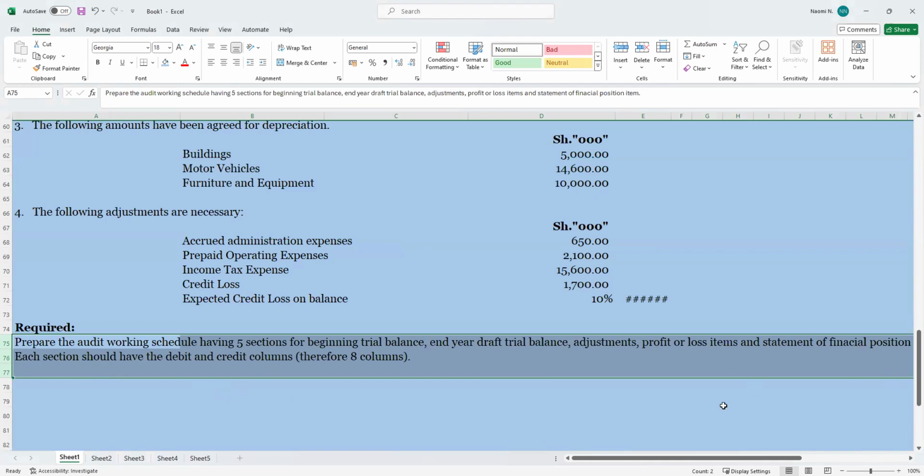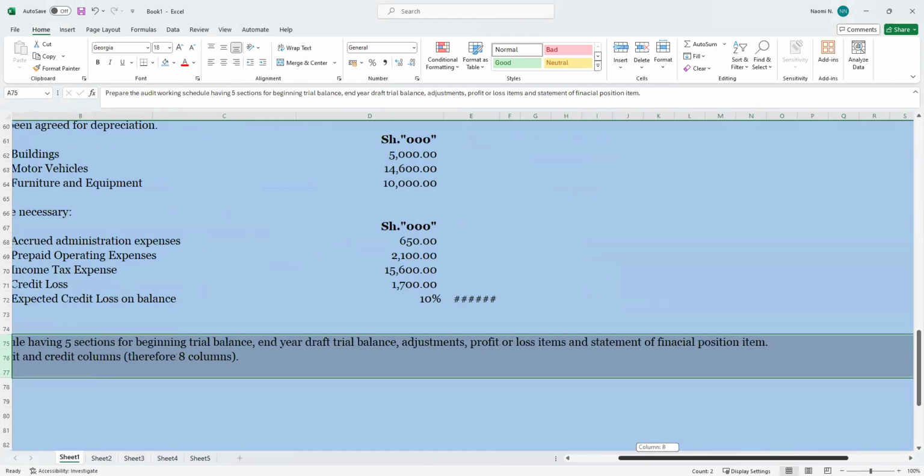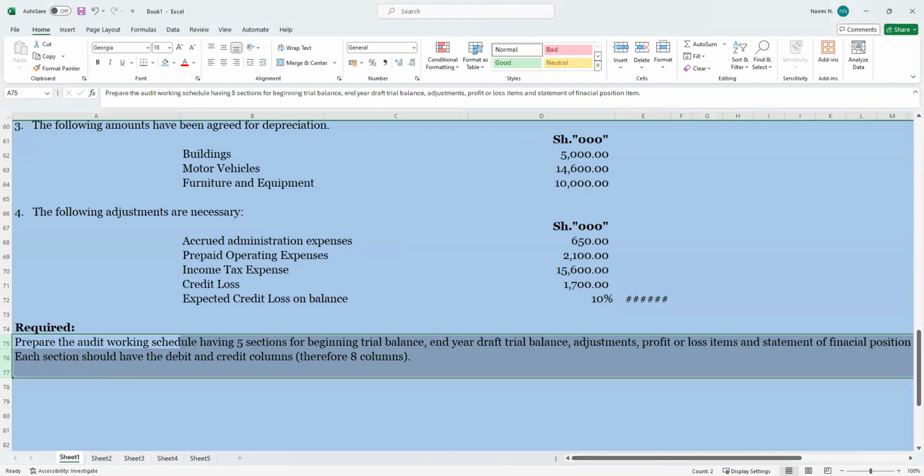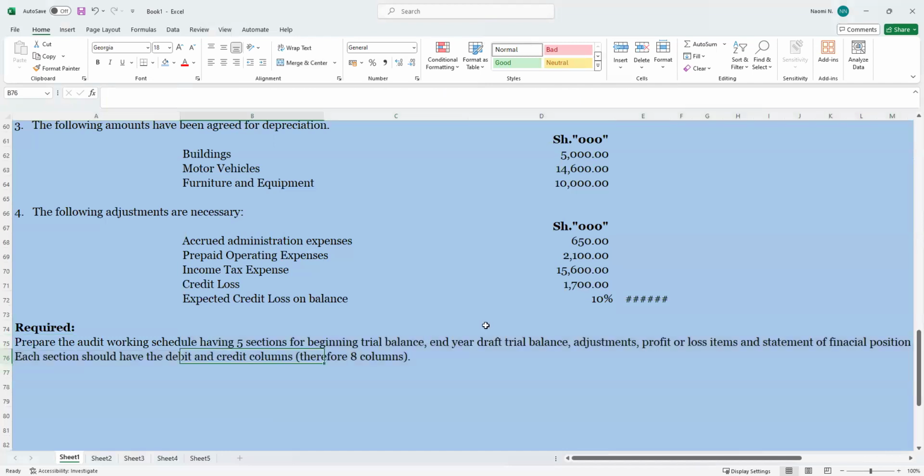Then we have statement of financial position item. Then each section should have debit and credit column.